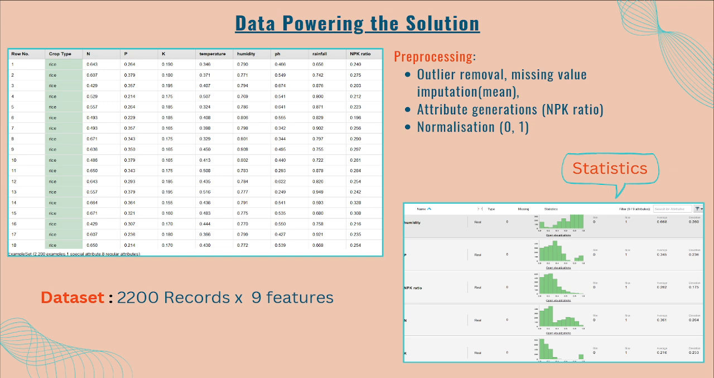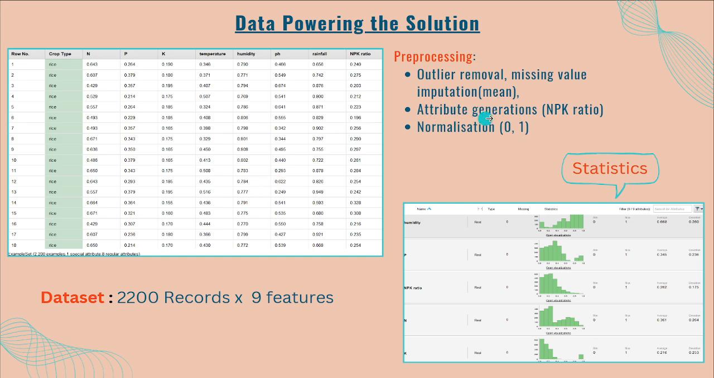Okay, so, the data powering the solution. How we massage the data is by doing pre-processing. In pre-processing we remove the outliers and impute the missing values. In my data set there were missing values, so I imputed them using the mean. You can use minimum, maximum, or median as per your requirement.